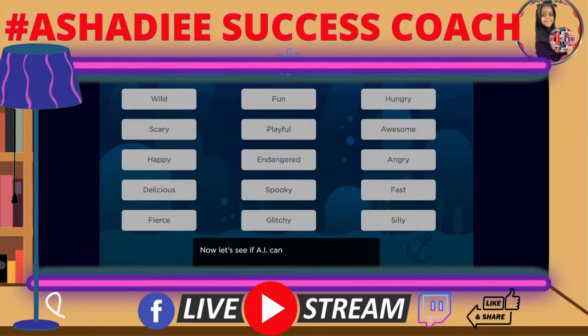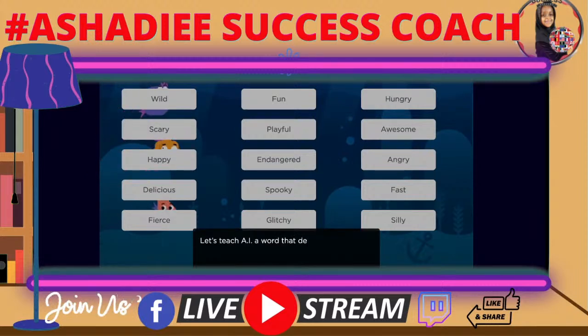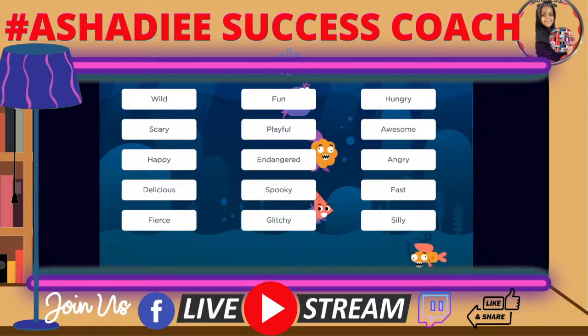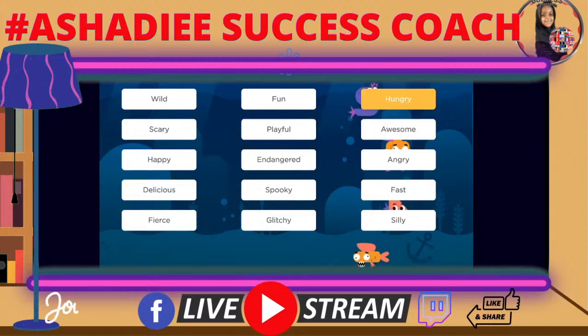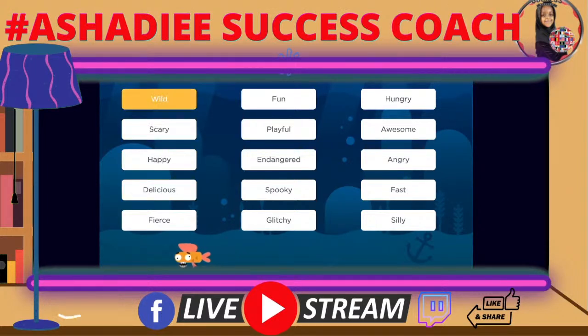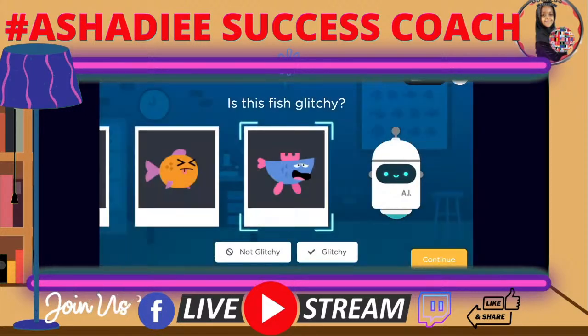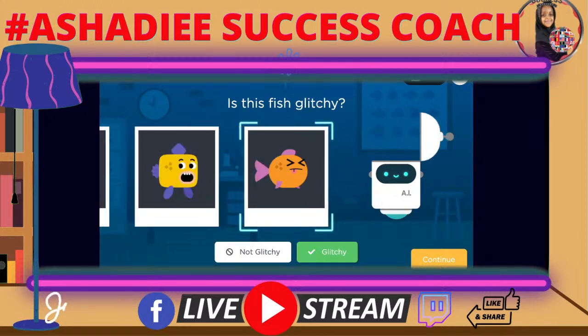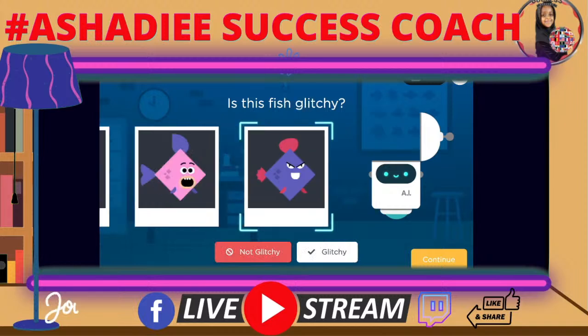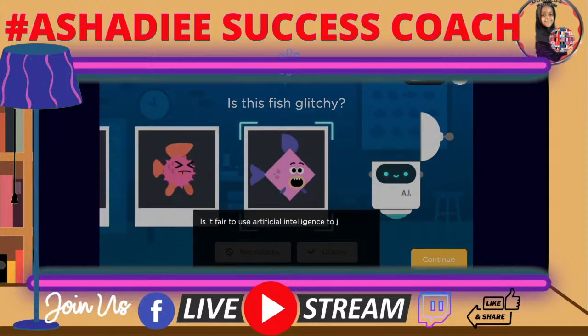Choose a new fun word to teach AI. So, what do you guys pick? I think I will pick glitchy? It's glitchy. It's not glitchy. What does glitchy mean?